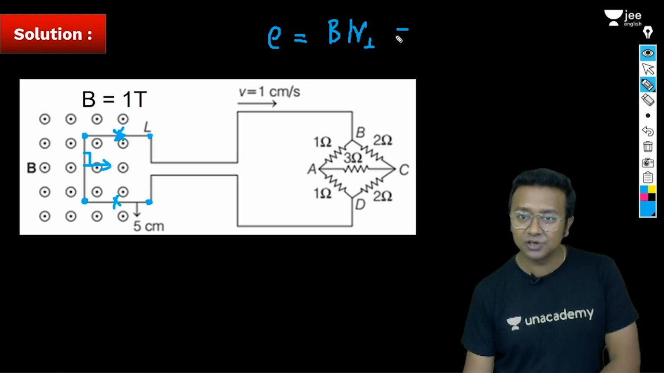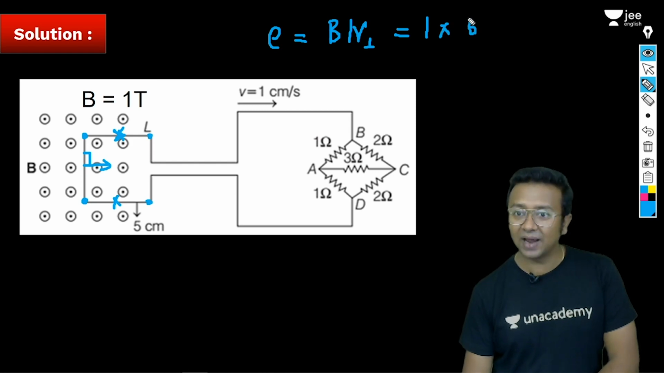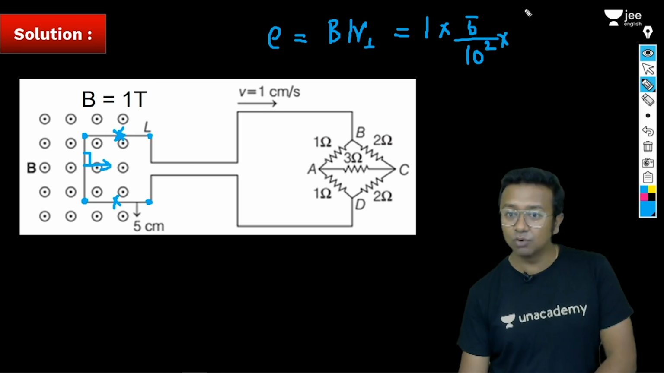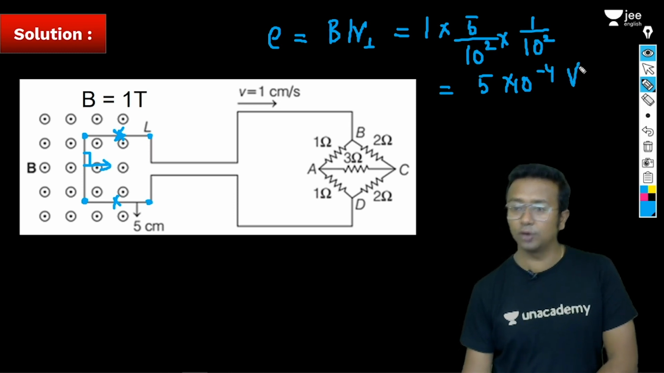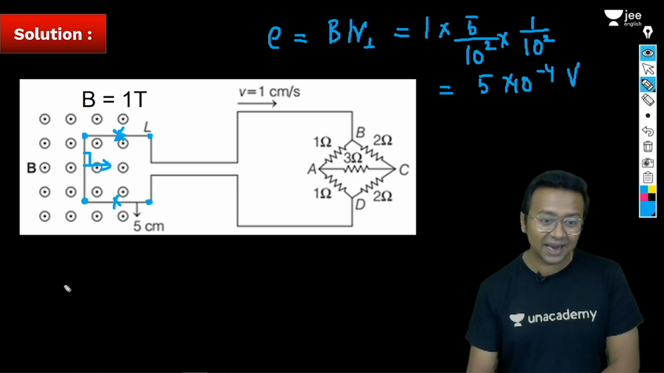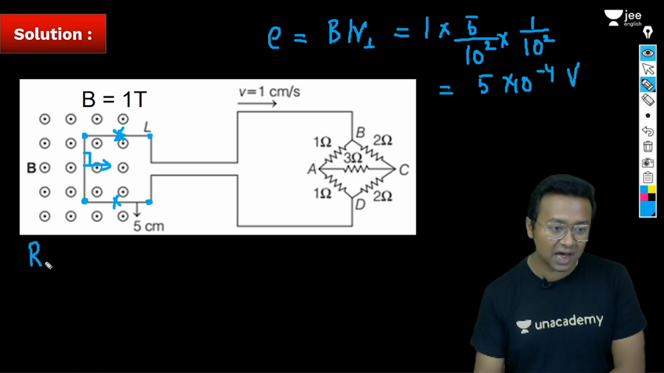That is very simple. Let me just calculate it. Magnetic field is equal to 1 Tesla. Length is equal to 5 divided by 10 to the power 2. What is the velocity? V perpendicular is equal to 1 centimeter per second, so that is 1 divided by 10 to the power 2. What are you going to get? 5 into 10 to the power minus 4 volt. Okay, pretty clear. Second thing is, we'll try to find out the net resistance, R net.